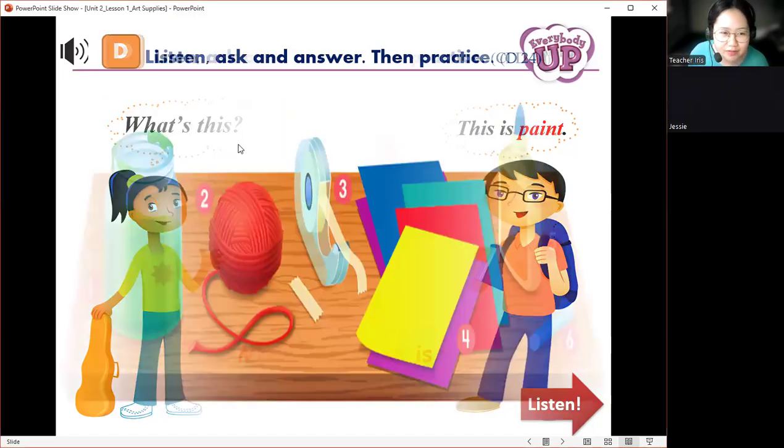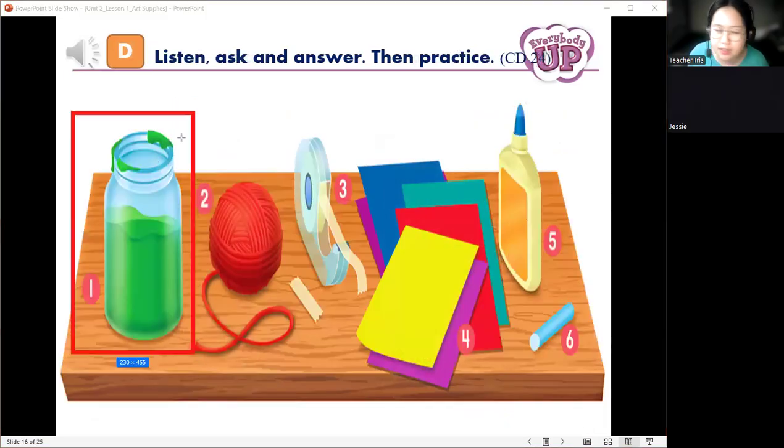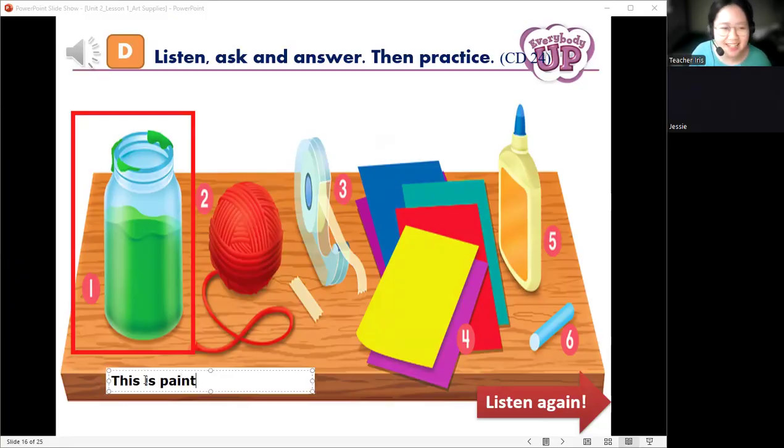Next, let's have this one. Okay, so Jessie, let's take a look at number 1. What's this? This is paint. Very good. Paint, not pain, okay? Paint. It's a longer A. Okay, very good. This is paint.